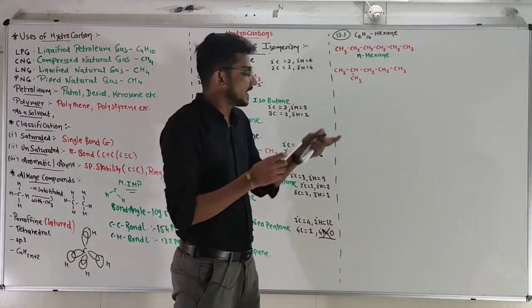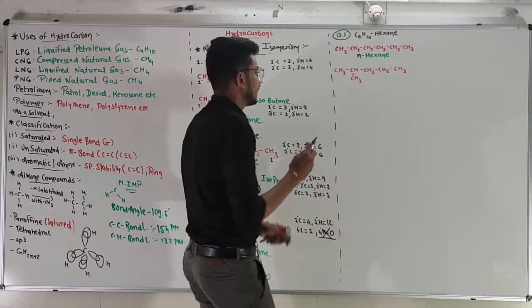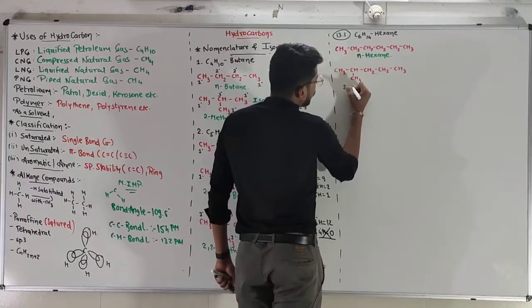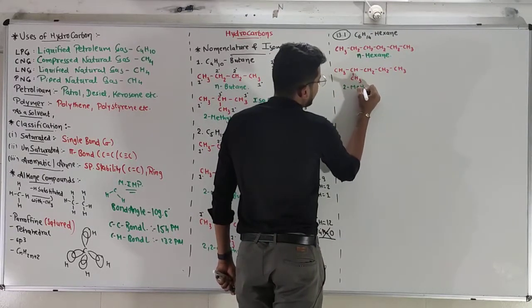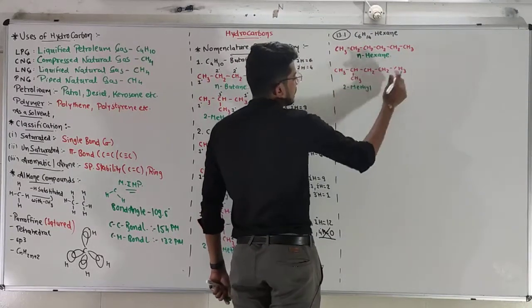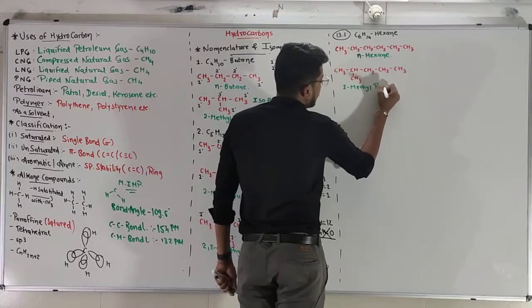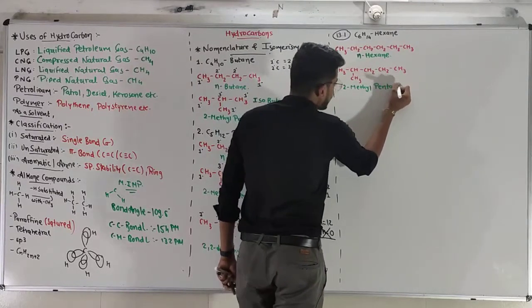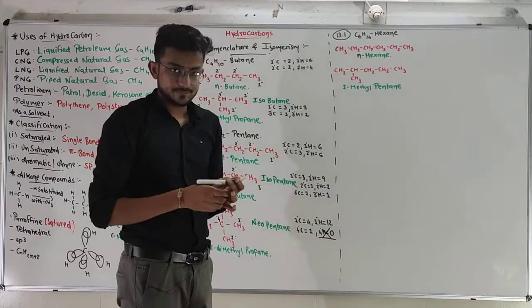Branch on the second carbon. That's why it is known as 2-methyl, and 5 carbons in the chain. That's why pentane. The name will be 2-methylpentane.